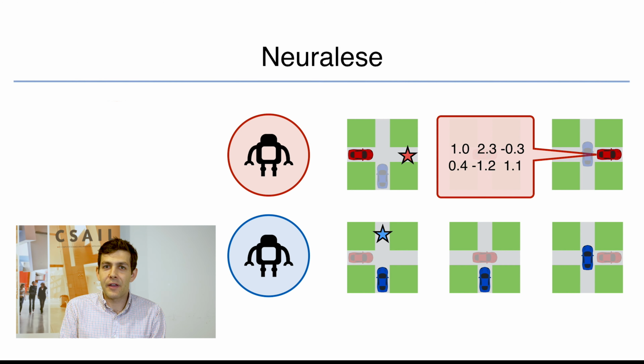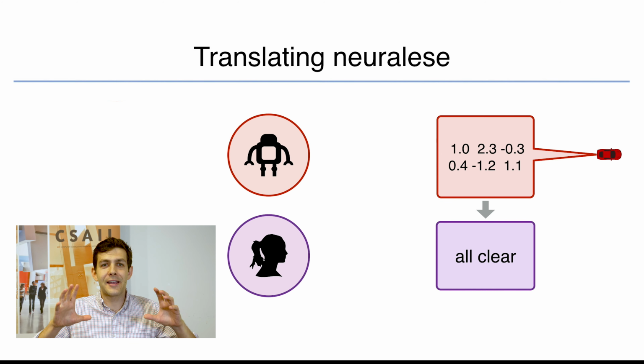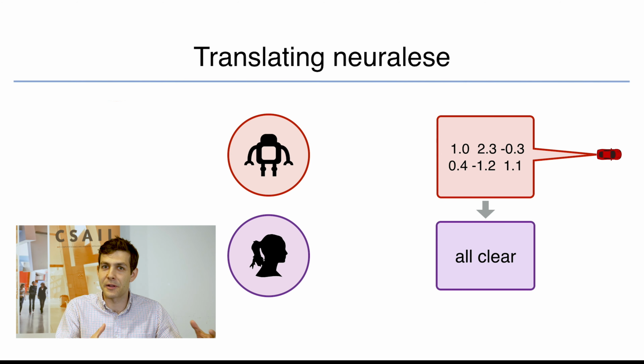but in particular it's a language that doesn't have any structure or any semantics that's visible or interpretable by a human observer. So what we'd like to develop today is some kind of technique that will take this uninterpretable language that's been learned in the context of one of these multi-agent systems and make it interpretable by translating it into natural language.